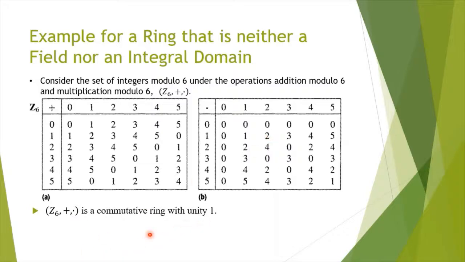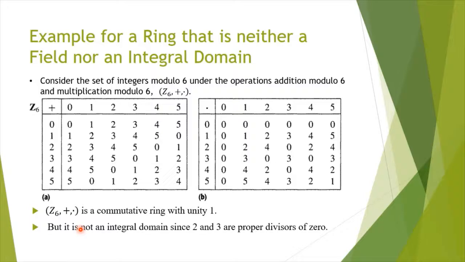Hence, it is not a field. 2, 3, 4 are proper divisors of 0. Hence, it is not an integral domain. And 2, 3, 4 do not have a multiplicative inverse. Hence, they are not units. Hence, this (Z6, +, ·) is not a field.